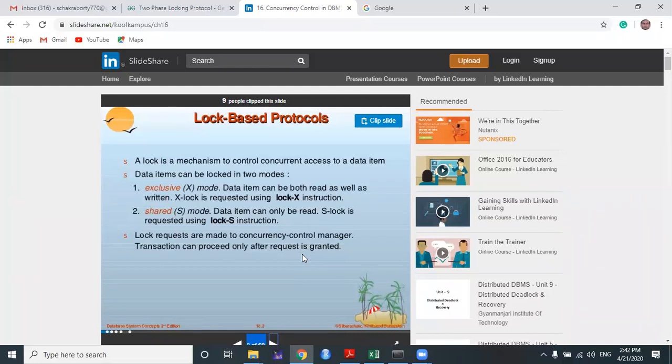So the first transaction, which is trying to read the data item, will get the wrong value because it is in the updating mode by the help of the second transaction. So the inconsistency remains there. That's why the concept of locking, or lock-based protocols, is actually implemented.